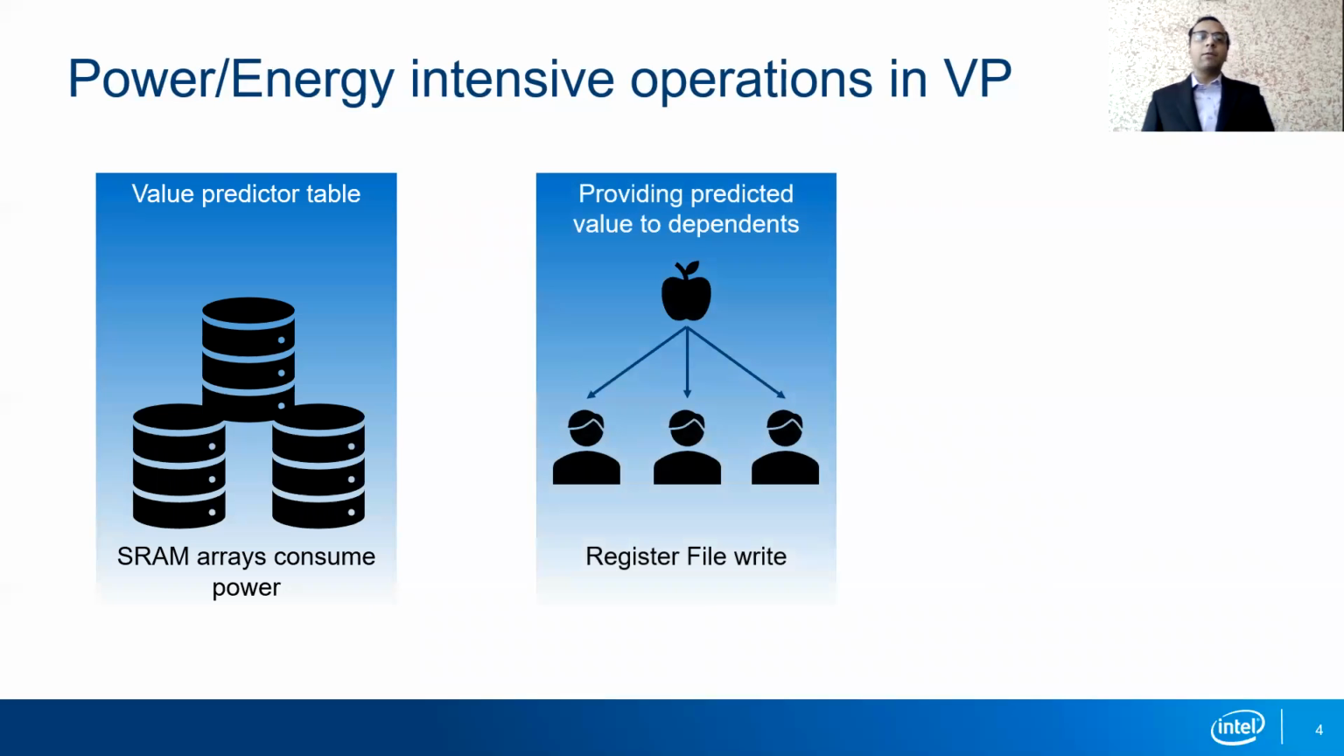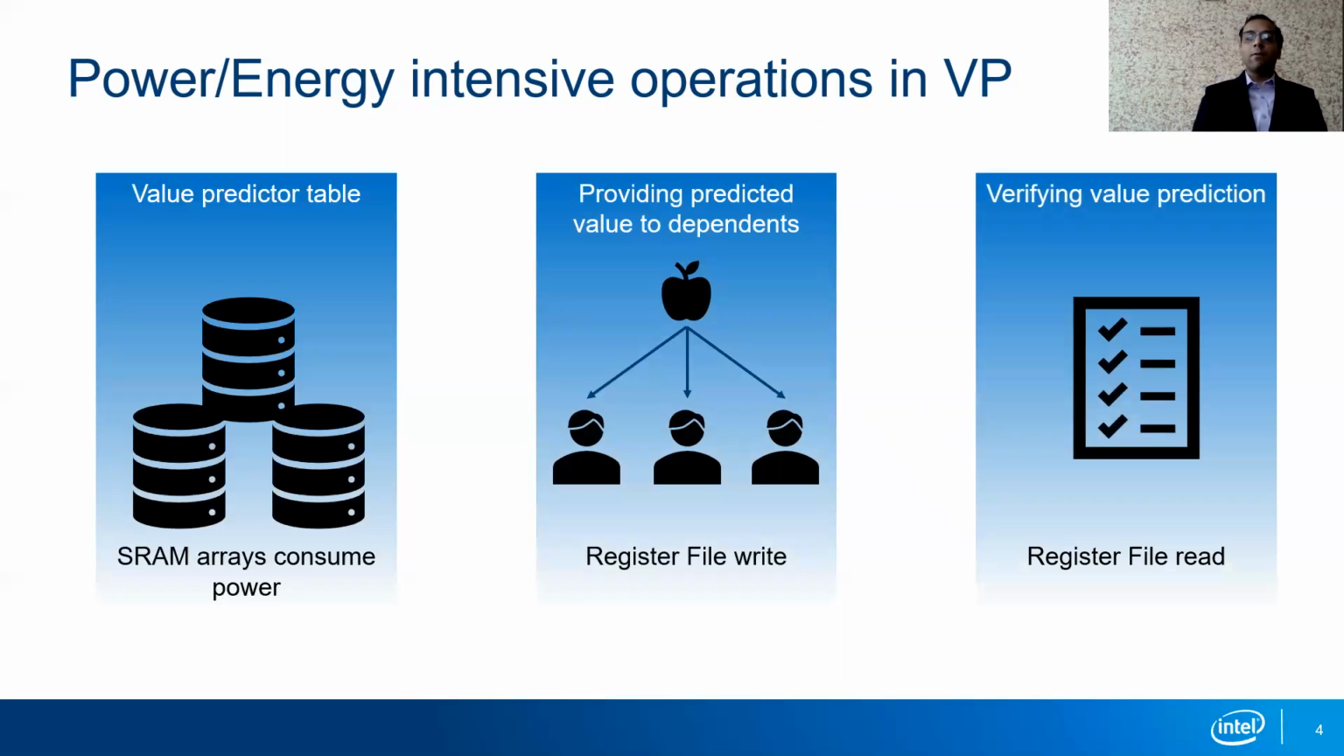The next power-intensive operation is to provide the predicted value to the dependents. Typically, the predicted value is copied from the value table into the register file from where it can be sourced by the dependent instructions. As we predict more and more instructions, the number of register file write operations go up, and this increases the power consumption of the register file.